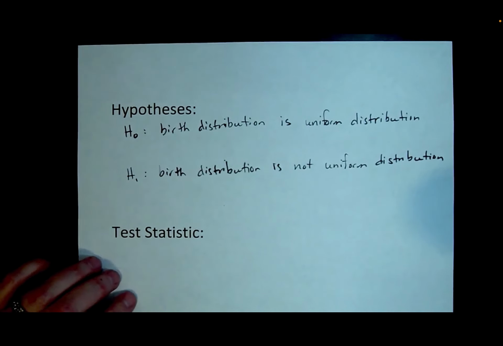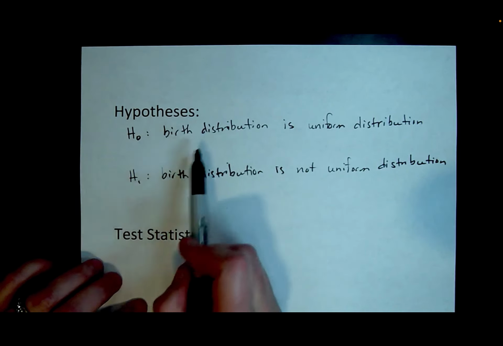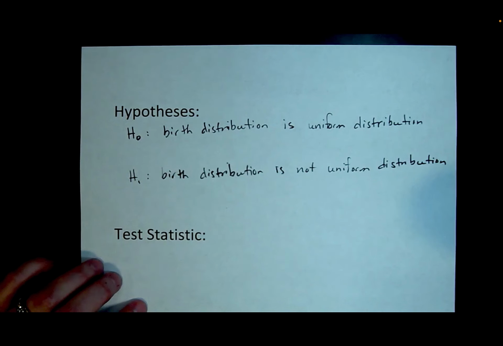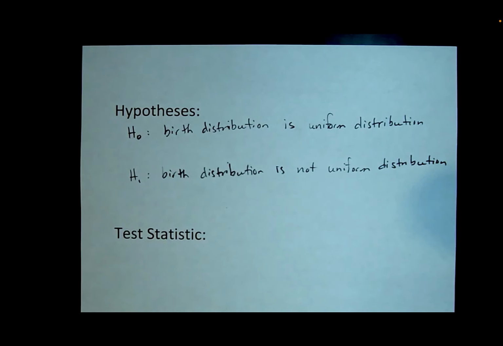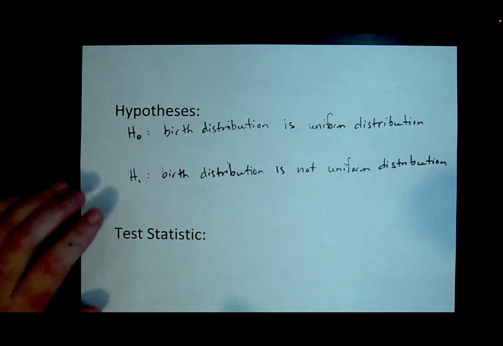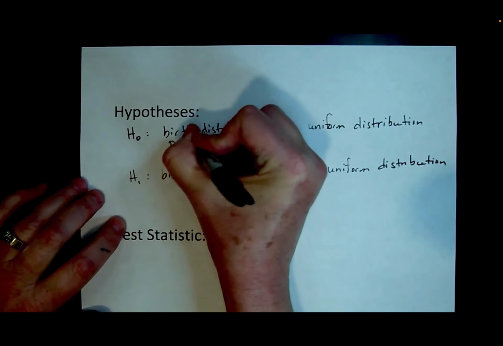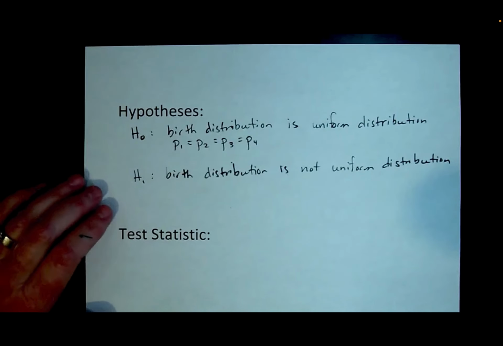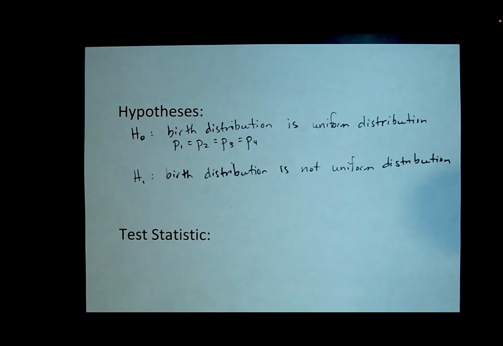Now to make that a little bit more mathematical, saying that the birth distribution is the uniform distribution means you have the same number of players in each category, and that means the probability of each category is the same. Another way of saying this, and you'll see this in the textbook, is that the probability of category 1 is the same as the probability of category 2, which is the same as the probability of category 3, which is equal to the probability of category 4.